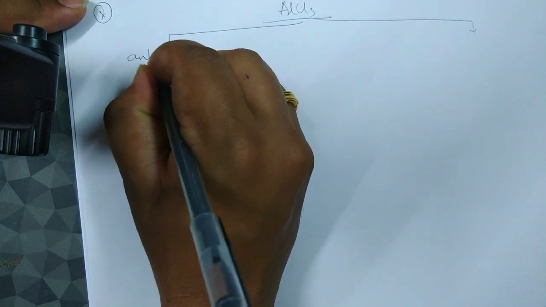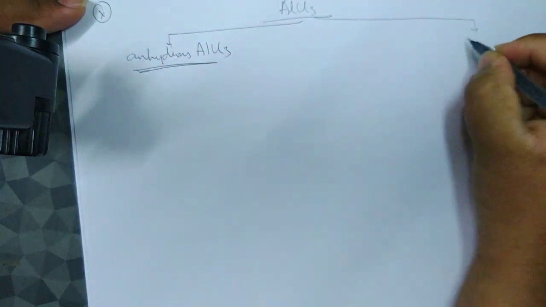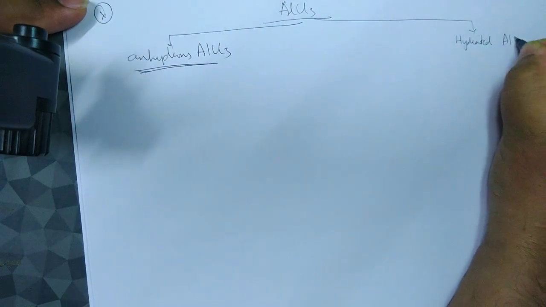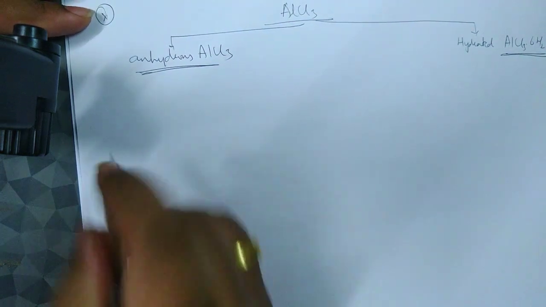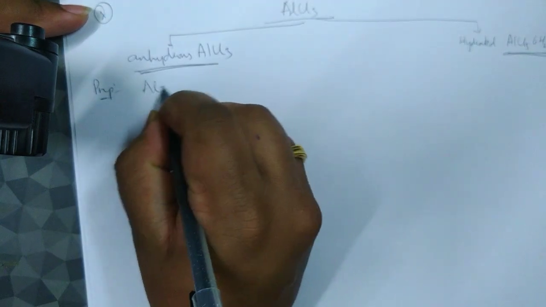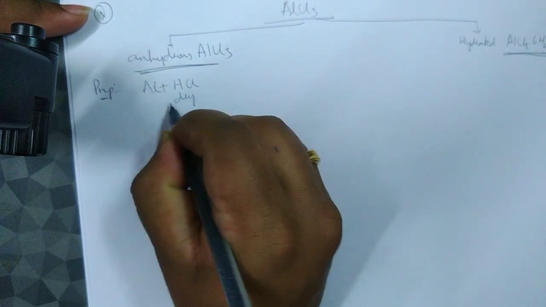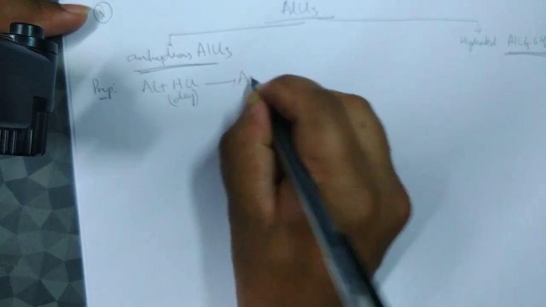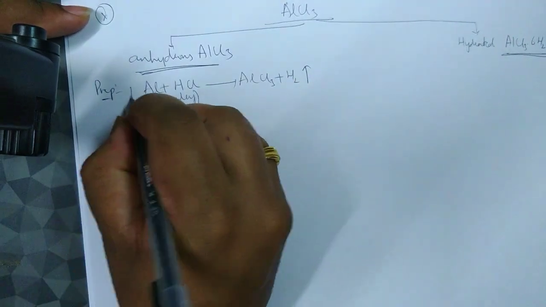So anhydrous is AlCl3, the other one is hydrated AlCl3, that is AlCl3.6H2O. Preparations-wise, very simple methods of preparation. You just react aluminum with hydrochloric acid. In fact, this should be dry HCl. When you react aluminum metal with dry HCl, it automatically forms AlCl3, releasing H2 gas. Okay, that is one method.